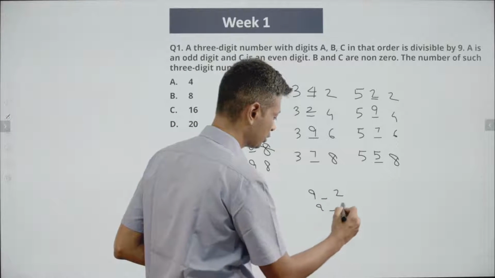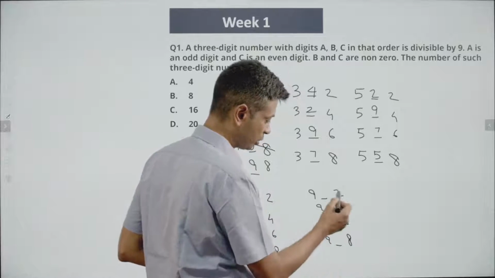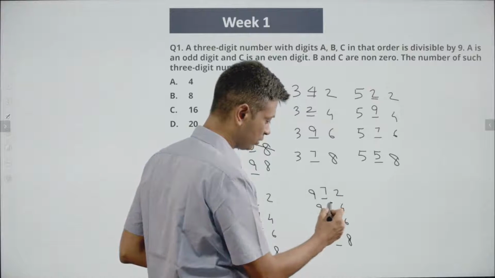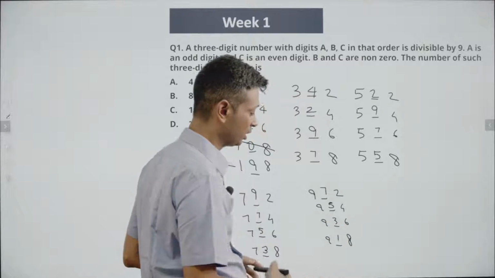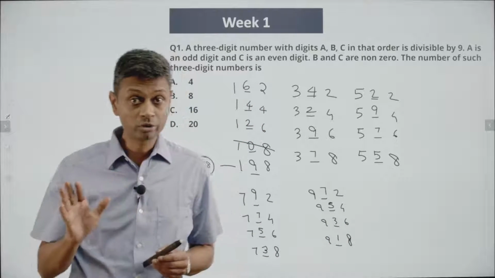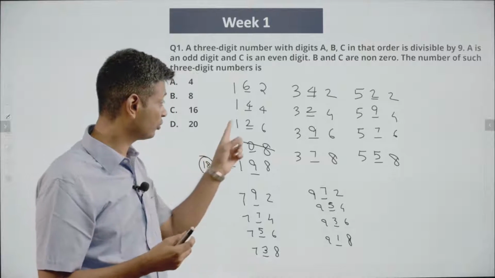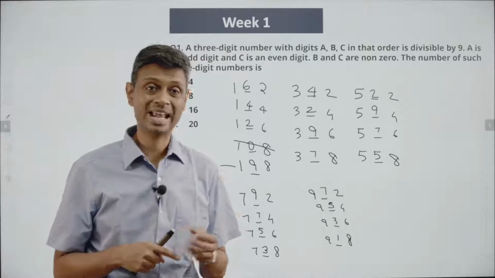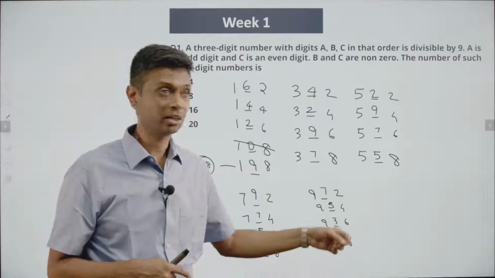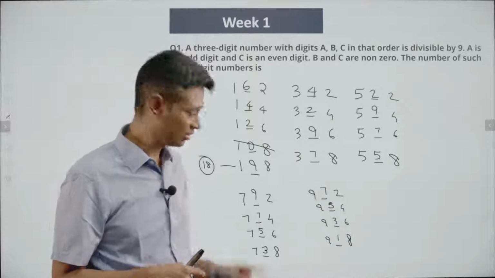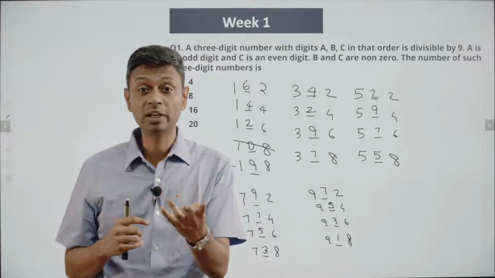9-2, 9-4, 9-6, 9-8. 9 plus 2, 11, can be 7. 9 plus 4, 13, 5. 9 plus 6, 15, 3. 9 plus 8 is 17, 1. We have tried all combos starting with 1, 3, 5, 7, 9. We know that C can take only values 2, 4, 6, 8. When A is 1, C is 2, 4, 6, 8, all work. A is 3, 2, 4, 6, 8, all work. A is 5, 2, 4, 6, 8, all work. 7, 9. In all starting points for A, 4 different possible values for C work.